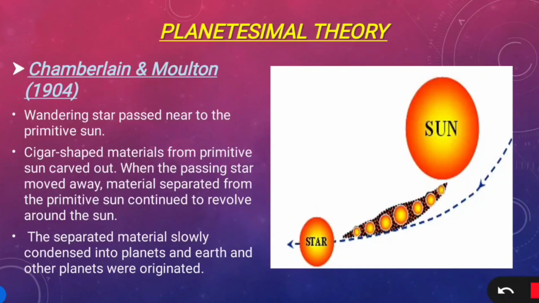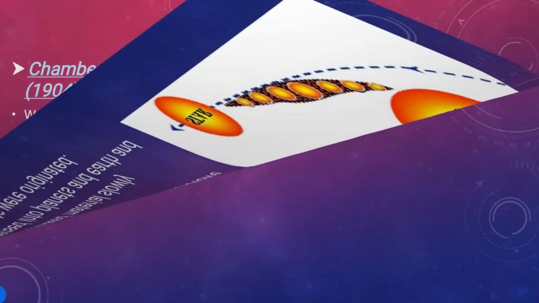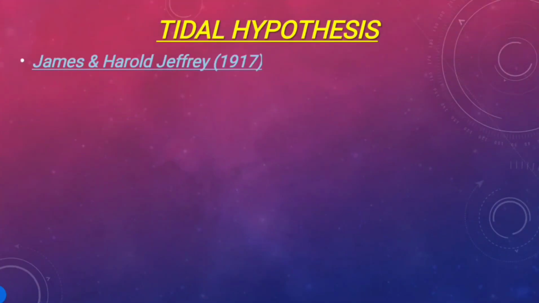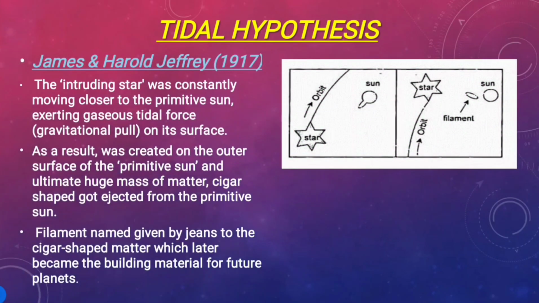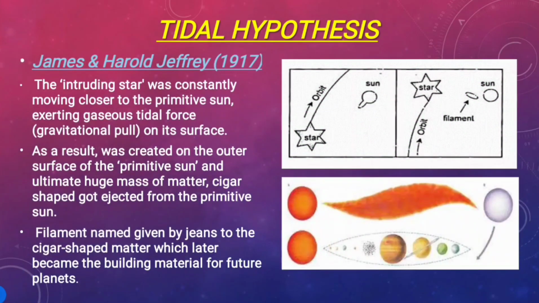After this planetesimal theory, in 1917, Sir James Jeans and later Sir Harold Jeffreys supported this argument. And they also introduced a new hypothesis, which is the tidal hypothesis. They also spoke about the intruding star which was constantly moving closer to the primitive sun, and its gravitational force exerted a tidal force on its surface.